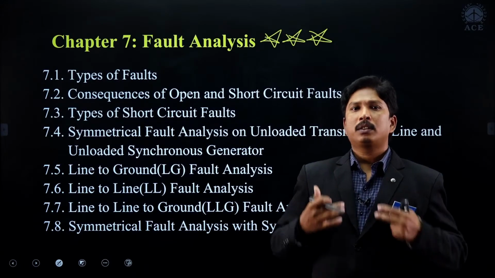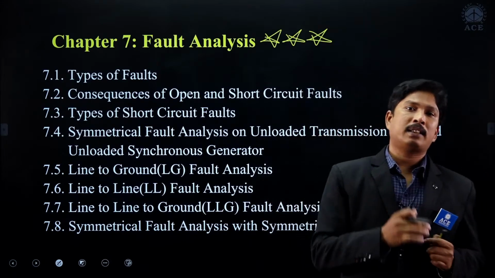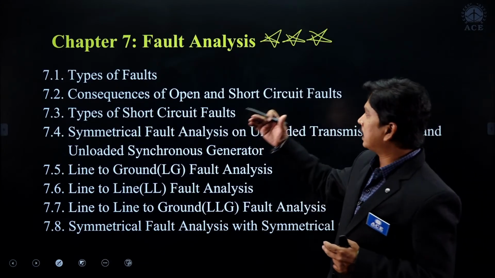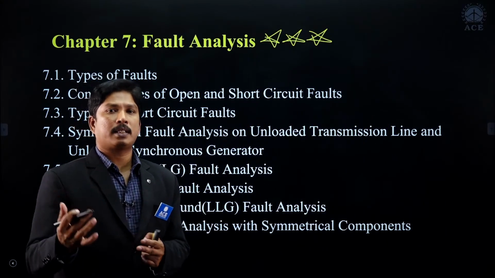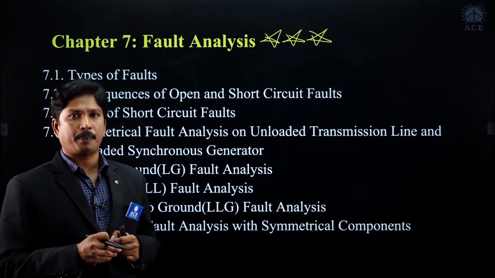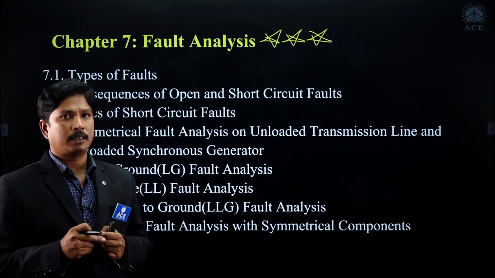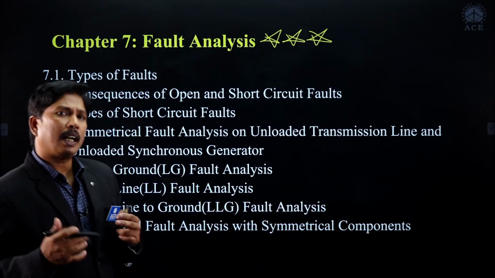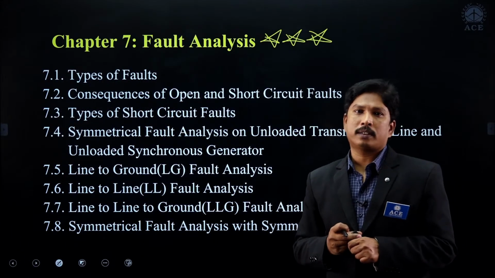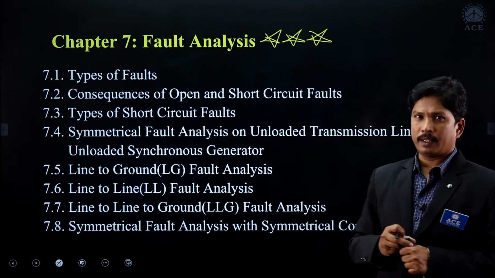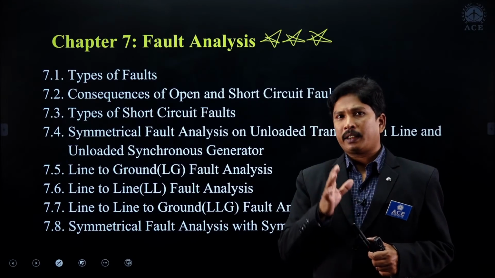Based on that, we will analyze the consequences of open circuits. When an open circuit occurs, what happens in the power system, and what are the consequences of short circuit faults? This is how to understand whether there is a short circuit fault or an open circuit fault. Based on the consequences we can tell which one it is in the power system, right? And we have to see what the causes of open circuits and short circuits are in this fault analysis.